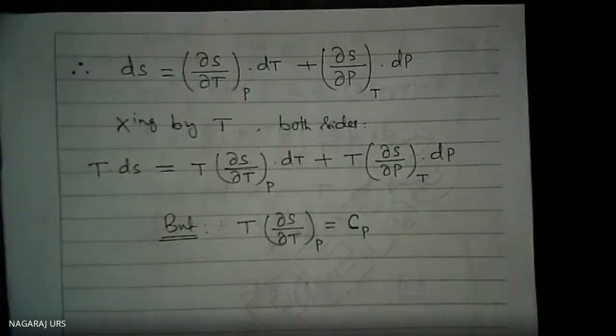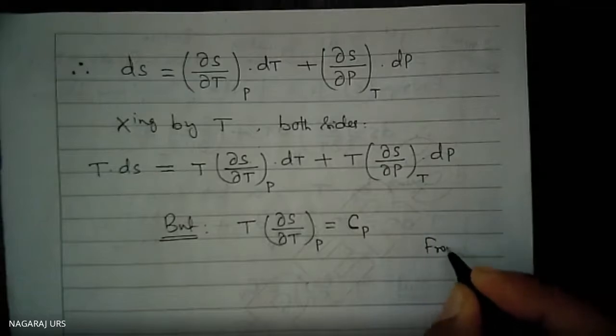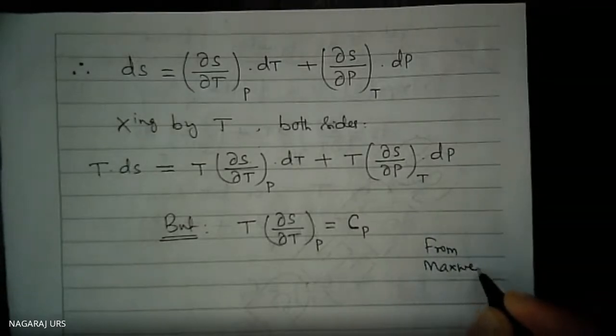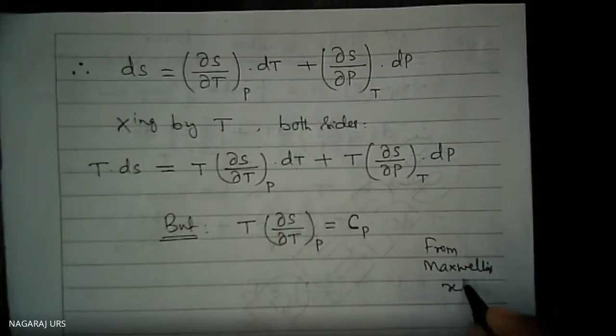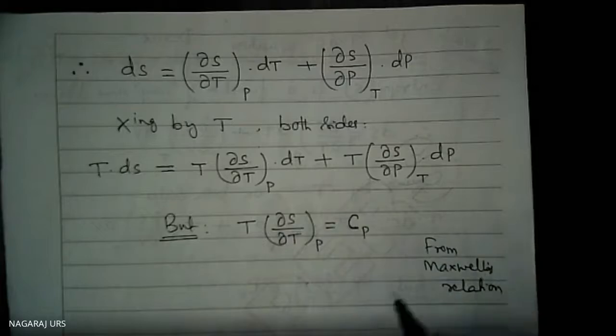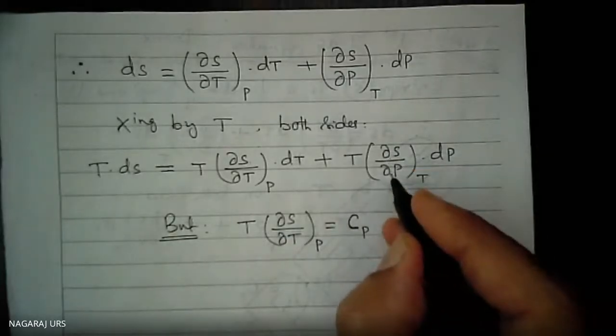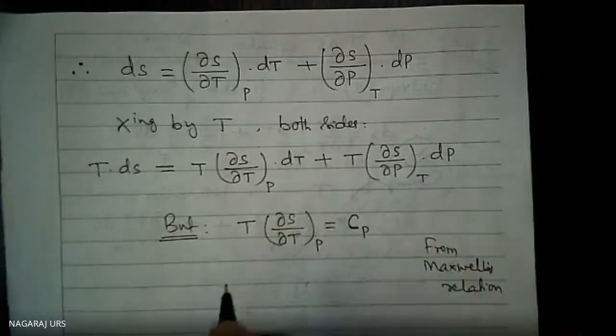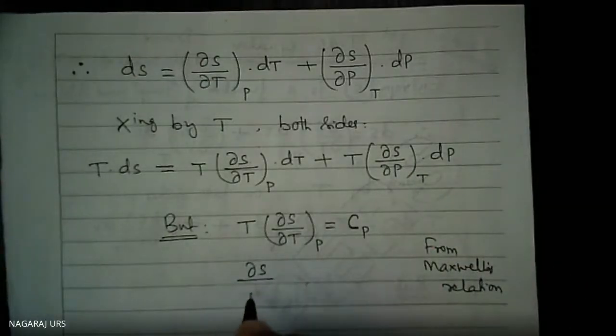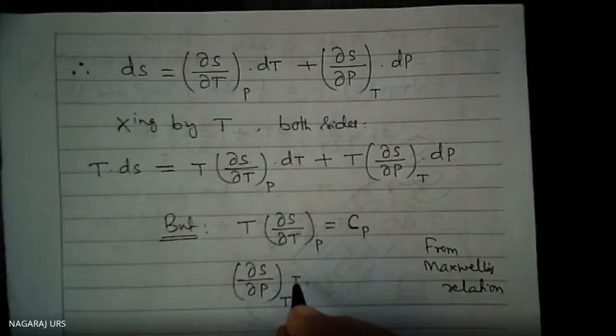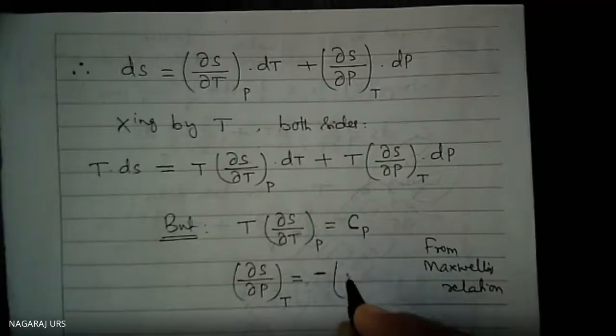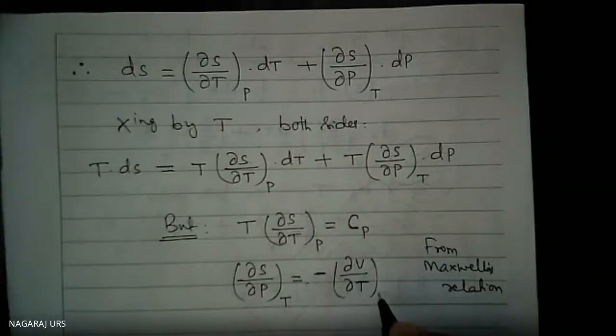Not only this, I am going to make use of Maxwell's relation also. From Maxwell's relation, del S by del P at constant temperature is equal to, as already derived and shown, minus del V by del T at constant pressure.